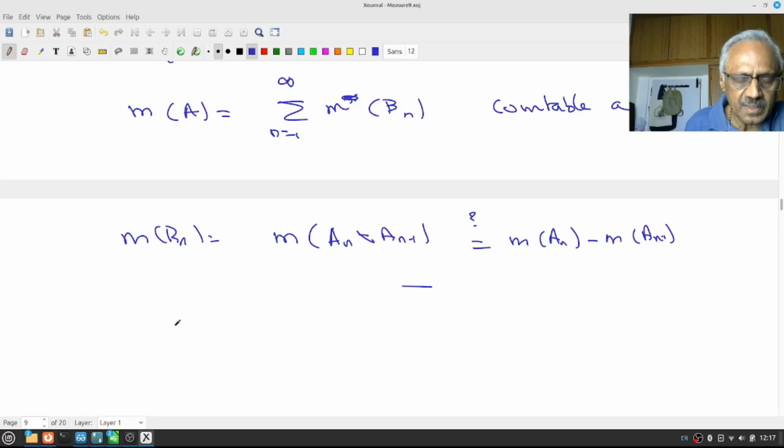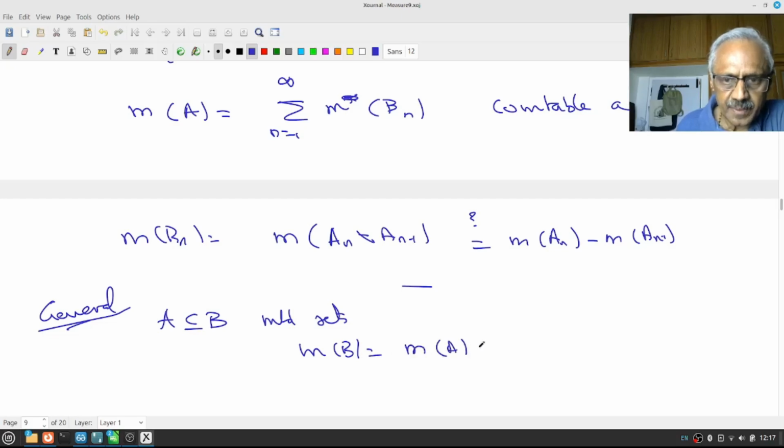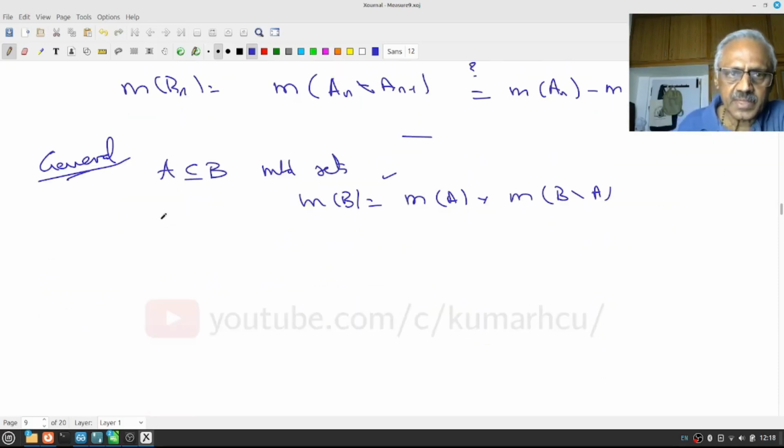This is very easy. More generally, if A is a subset of B, nothing to do with the A and B above, this is general, and assume they are measurable sets. Then measure of B is measure of A plus measure of B minus A. This we want to claim. Why? Because A and B are measurable, therefore B minus A is measurable.